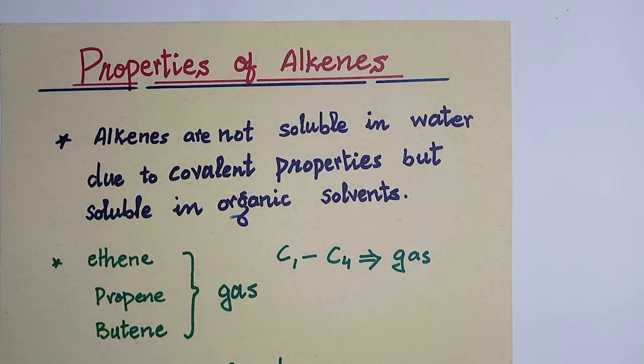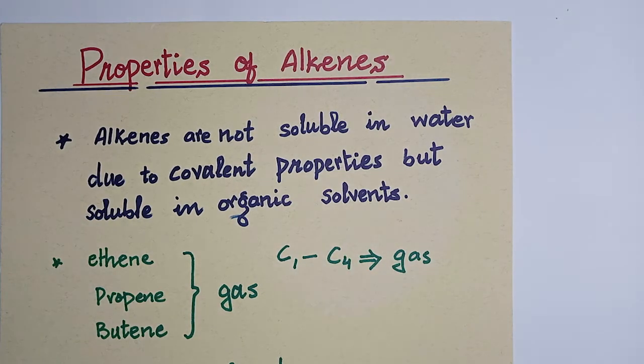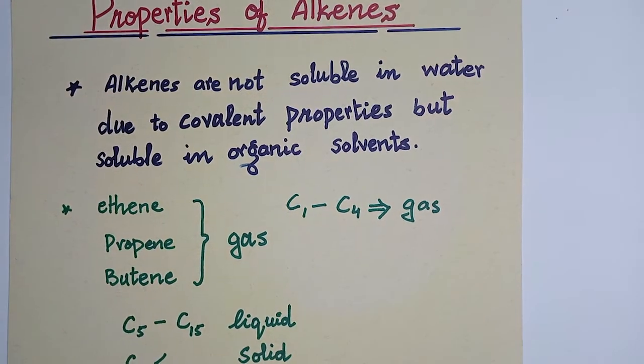So now we will discuss the properties of alkenes. Alkenes are not soluble in water due to their covalent properties, but they are soluble in organic solvents.